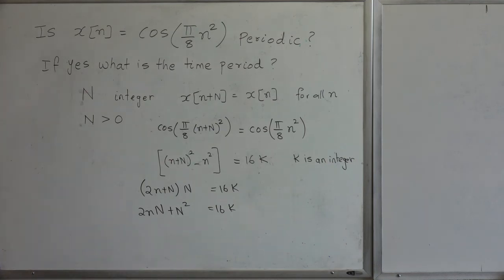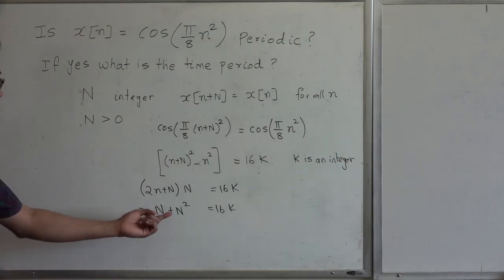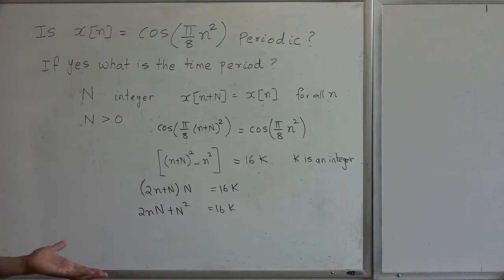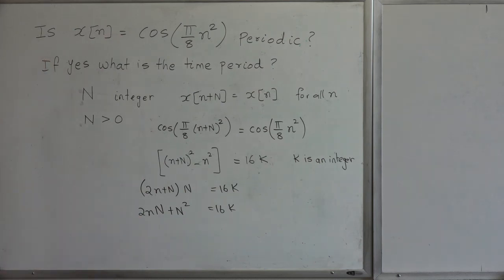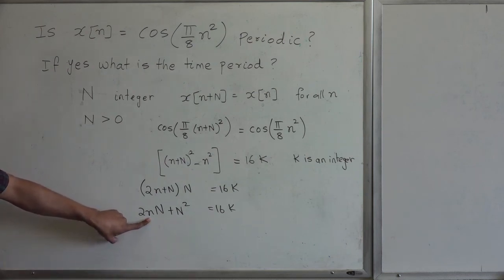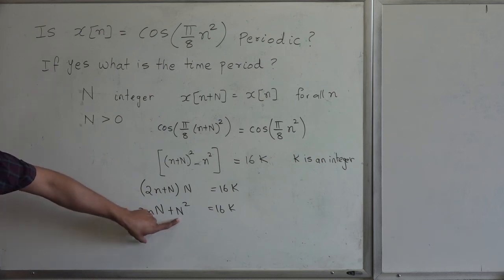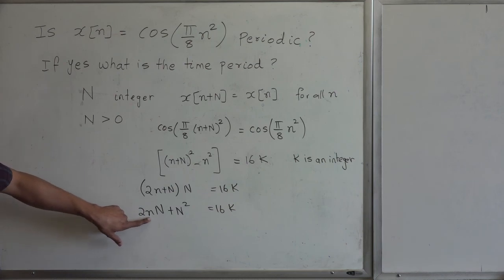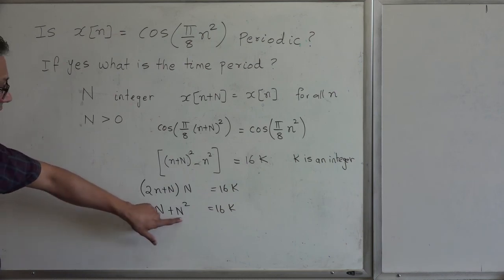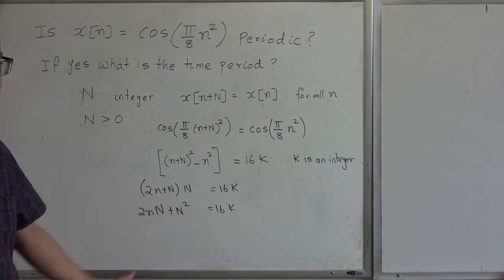Okay, so now what you can do is you can plug in some numbers for capital N and see whether this is going to be true, just to get a feel for what's happening here. So if I plug in capital N equal to 4, for example, is this always going to be true? Well, it's not always going to be true. If I set my small n to be 1, for example, 4 squared is 16, 4 times 2 is 8, 8 times 1 is 8, so 8 plus 16 is 24, which is not an integer multiple of 16, right?